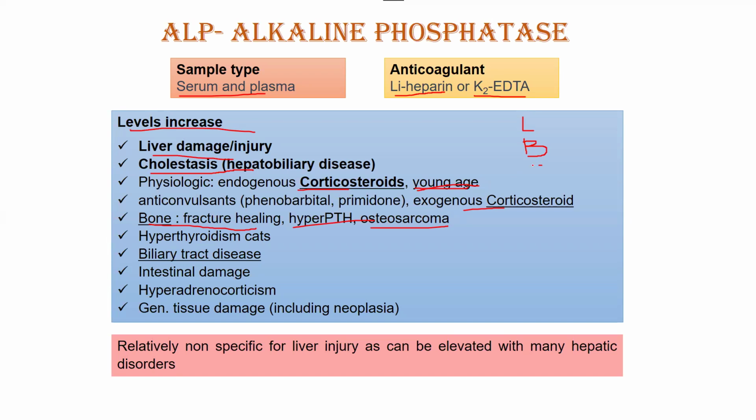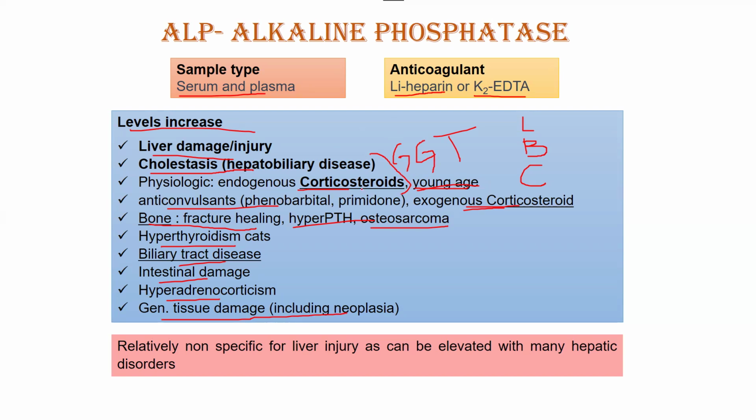And number third isoform is corticosteroid isoform, that is increased by either endogenous or exogenous corticosteroid levels being increased. But this is general. Then hyperthyroidism in cats and use of anticonvulsants, biliary tract disease, intestinal damage, hyperadrenocorticism, or any generalized tissue damage, including neoplasia, can increase the serum ALP. And you should remember, as far as cholestasis and corticosteroids are concerned, not only ALP is going to be increased, but also there is another enzyme that we will discuss in detail in a later lecture, that's called GGT, that is also going to be increased in case of cholestasis and corticosteroids. And that is a very important thing.